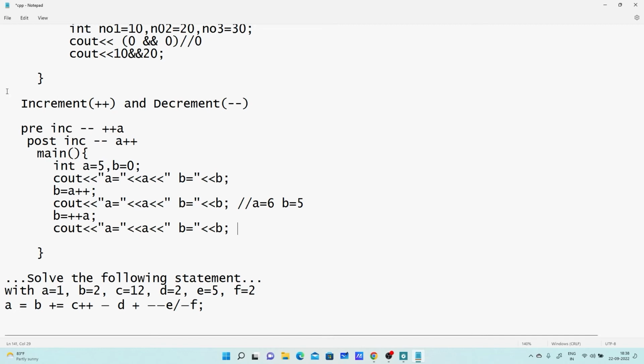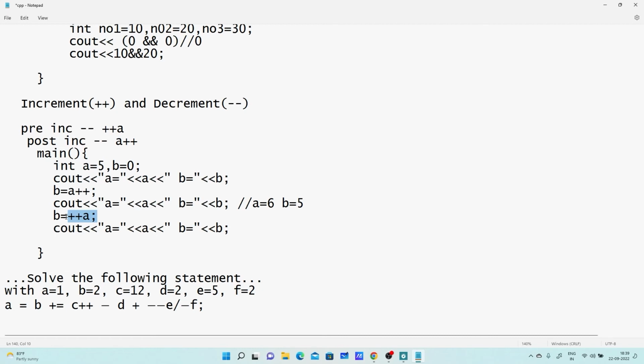Now here I am saying pre-increment. So what is the value of A in memory right now? 6. So as per the precedence and associativity of operator, right to left, it will increment the value first and that will be assigned to B. What is the existing value of A in memory? 6.